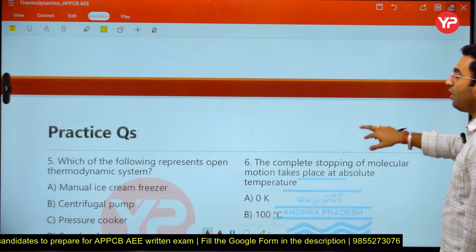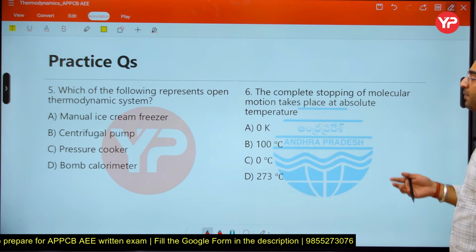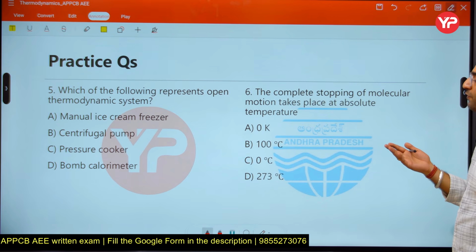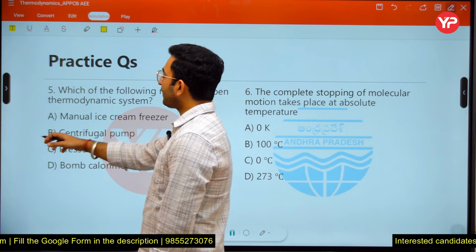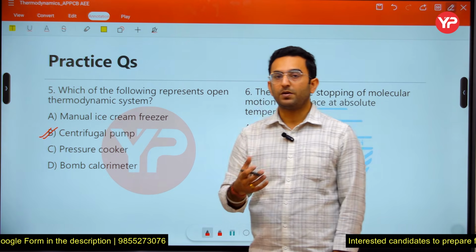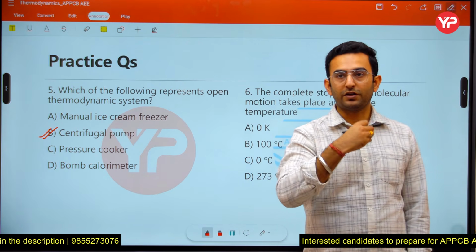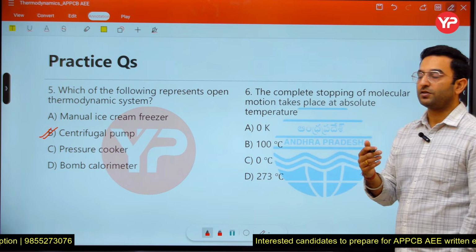Next, which of the following represents an open thermodynamic system? Manual ice cream freezer, centrifugal pump, pressure cooker, bomb calorimeter. Out of these four, the centrifugal pump is considered an open system, because in that case the fluid is continuously flowing into the system and out of the system.